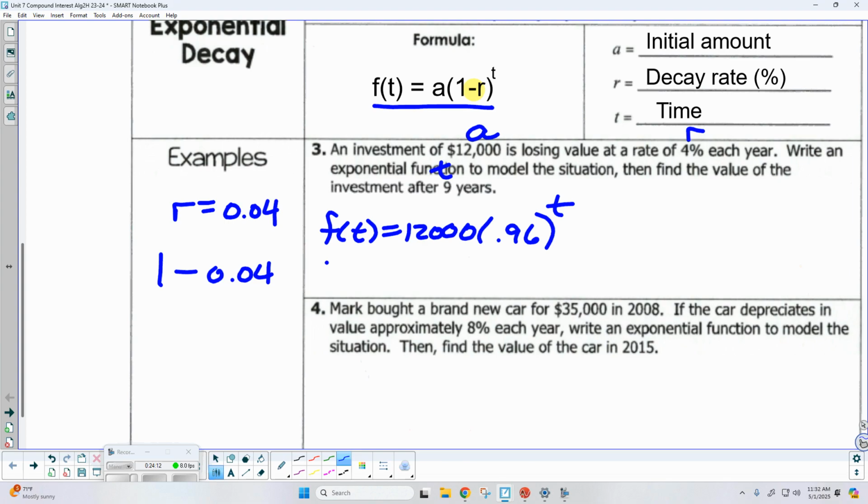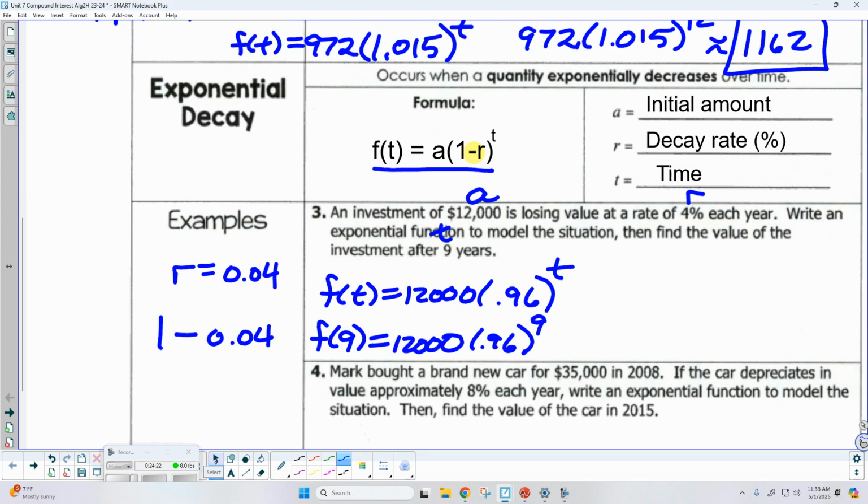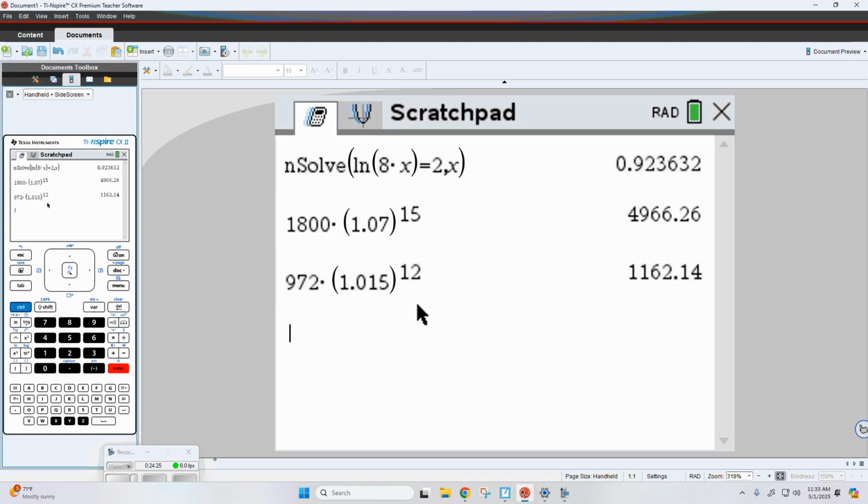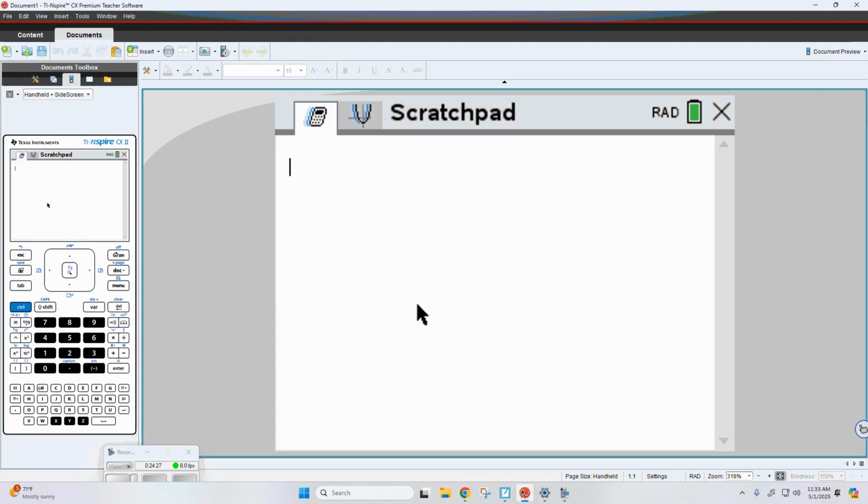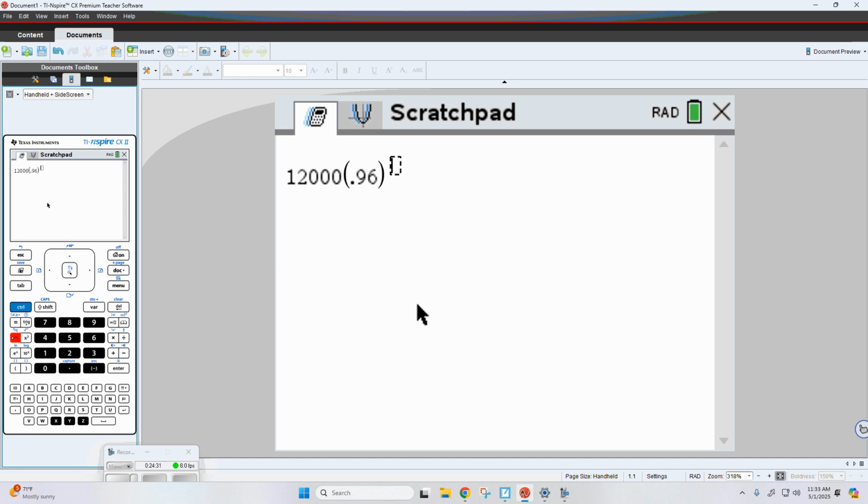So let's plug it in. f of 9 is equal to 12,000 times 0.96 to the power of 9. Let's see what we got here. Let me get rid of all those other ones. 12,000 times 0.96 to the power of, what was that, 9?